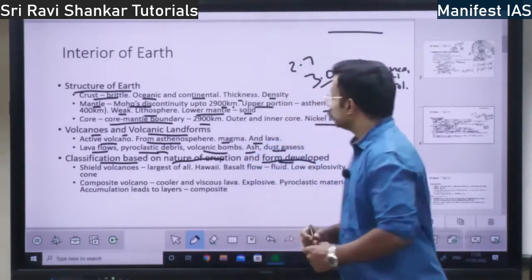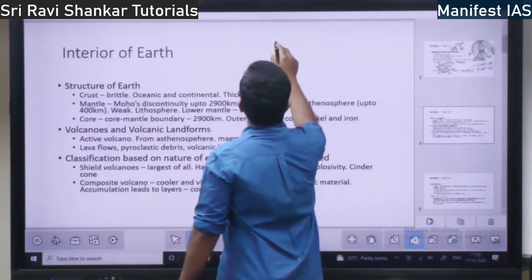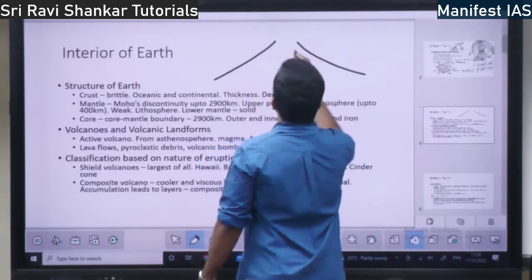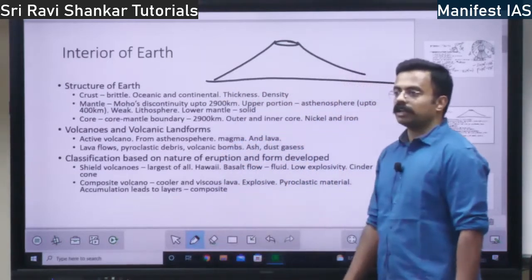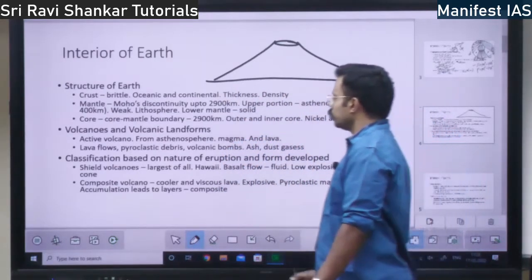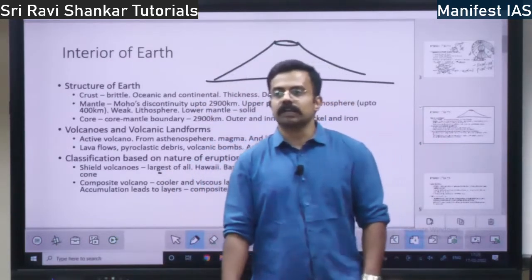See, shield volcanoes will be in this form. They will be very big volcanoes. This will be the shape of a shield volcano. These are the largest of all volcanoes, shield volcanoes.